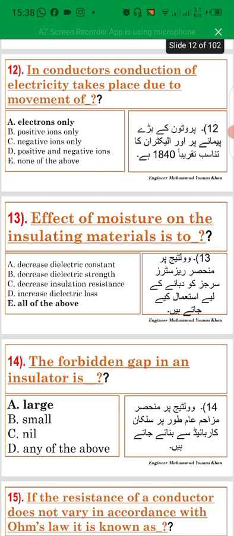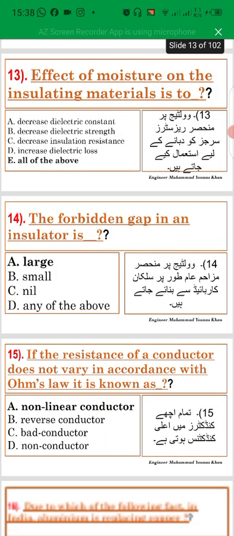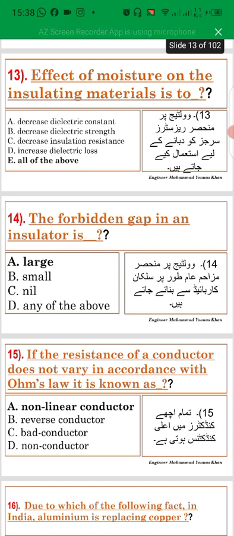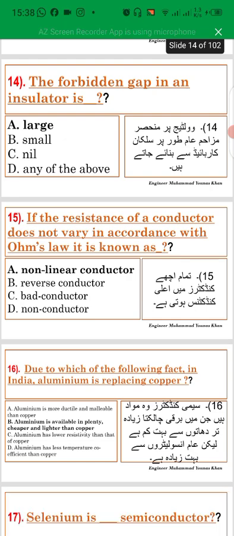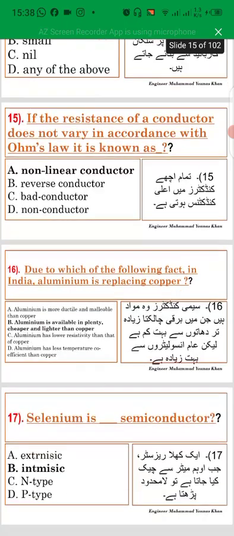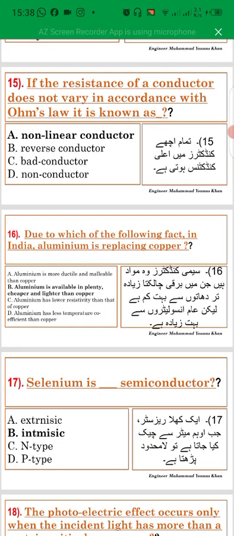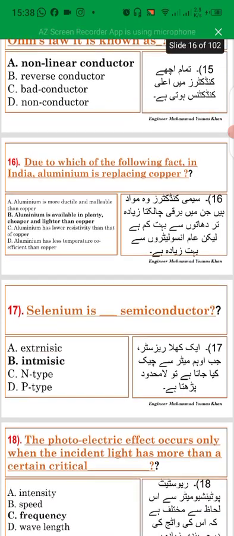In conductors, conduction of electricity takes place due to movement of electrons only. The effect of moisture on an insulating material is to decrease dielectric constant, decrease dielectric strength, decrease insulation resistance, increase dielectric loss. The forbidden gap in an insulator is large. If the resistance of a conductor does not vary in accordance with Ohm's law, it is known as a non-linear conductor.